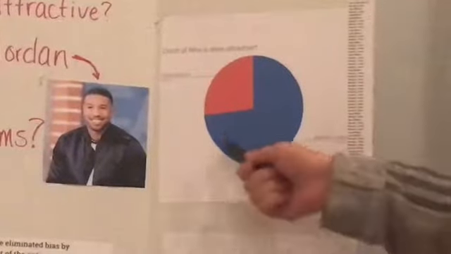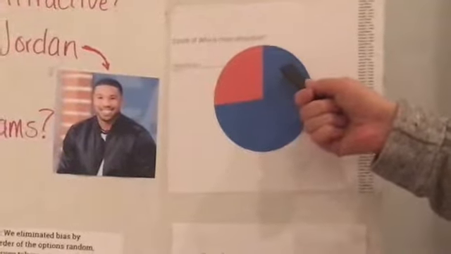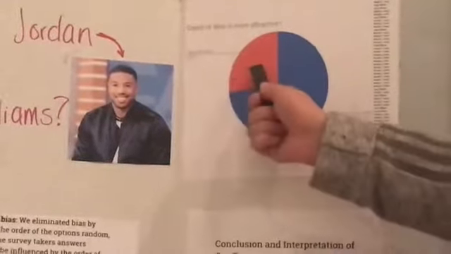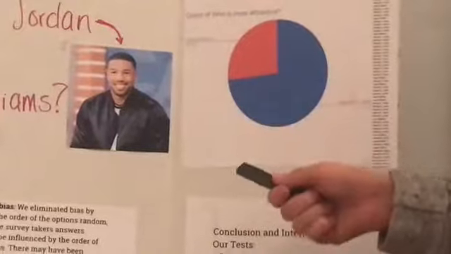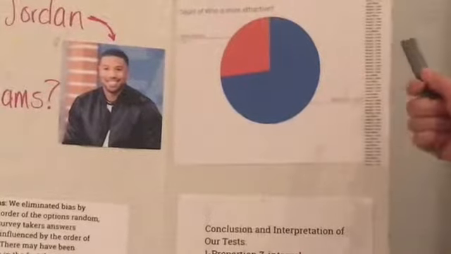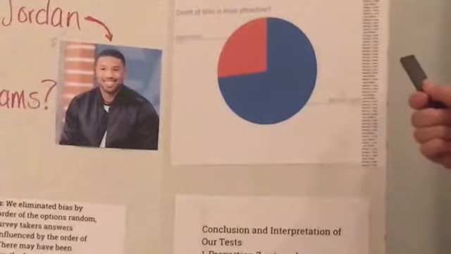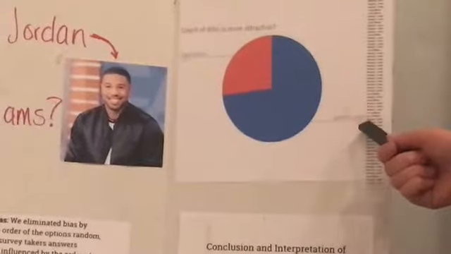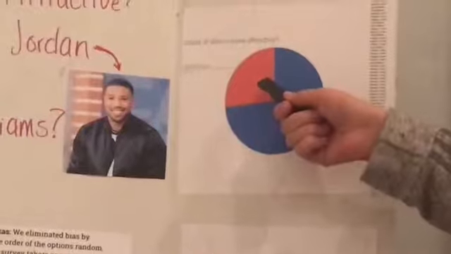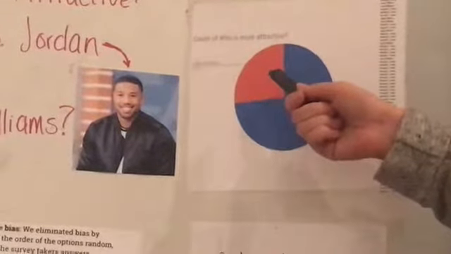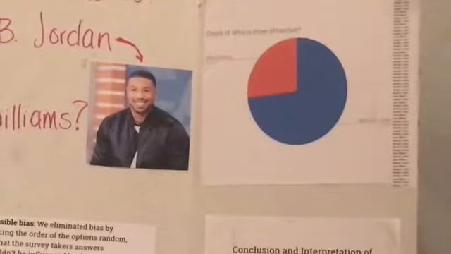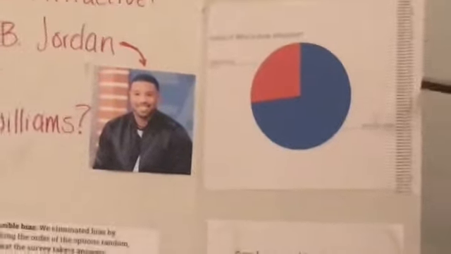This is our pie chart, which shows Michael B. Jordan and the amount of votes he got with people who find him more attractive is the blue, and then Jesse Williams is the red. So the percentage of the total participants in this survey was 73.4% thought Michael B. Jordan was more attractive, and 26.6% thought Jesse Williams was more attractive. And then we have our spreadsheet right here that shows in order who voted for who.